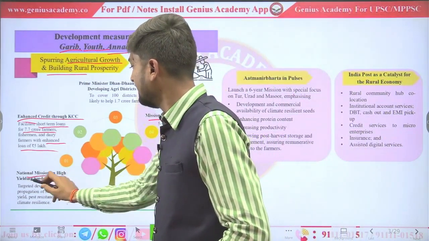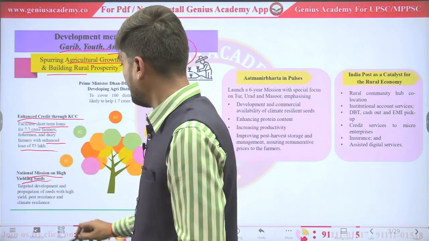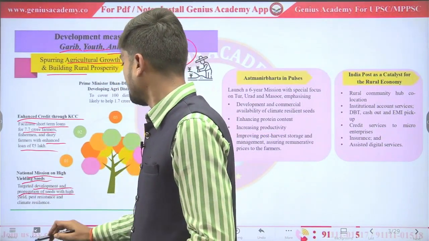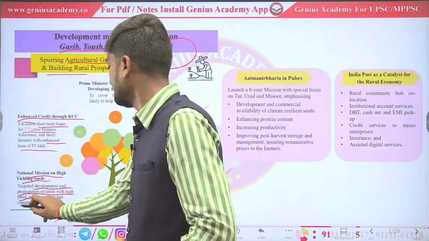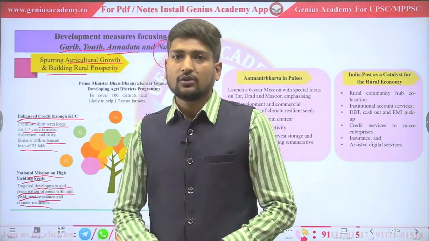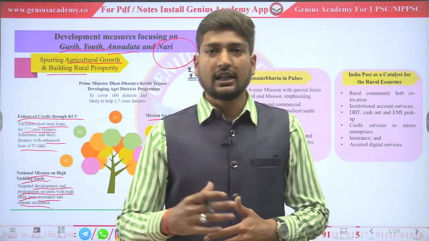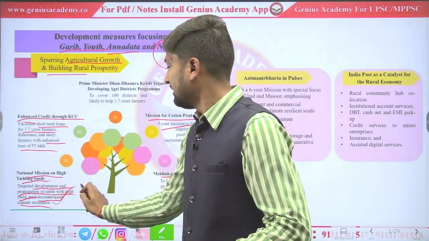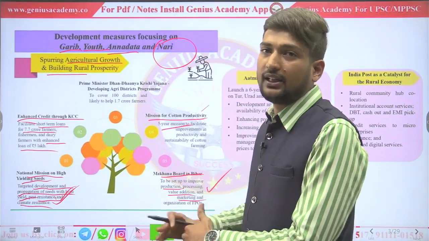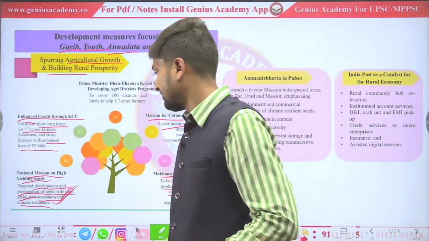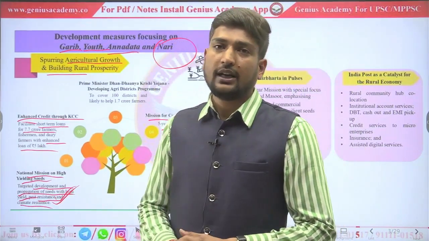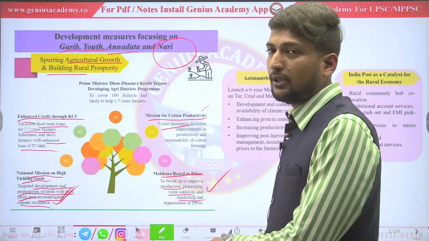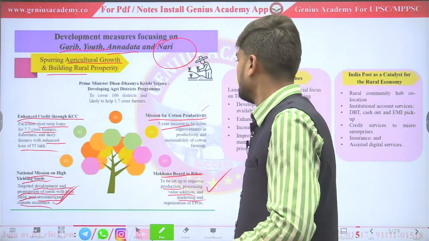National mission on high yield seeds. It will target development and propagation of seeds with high yield, pest resistance and climate resilience. So the government is providing that particular type of seed which will be climate resistant, against climate events like flood, drought or heat waves. It will provide high yield at the time of production, and it will also be pest resistant.